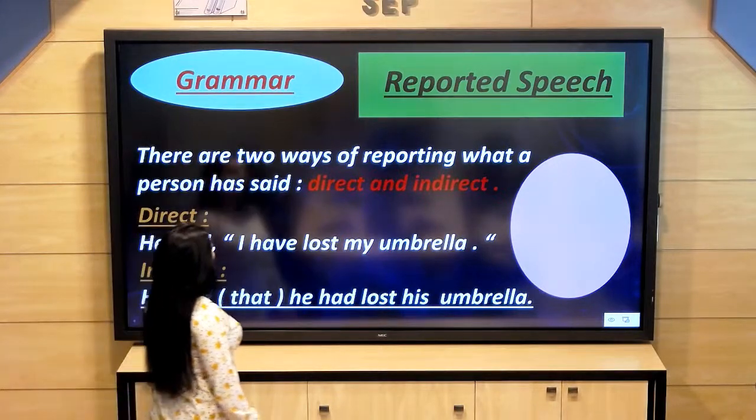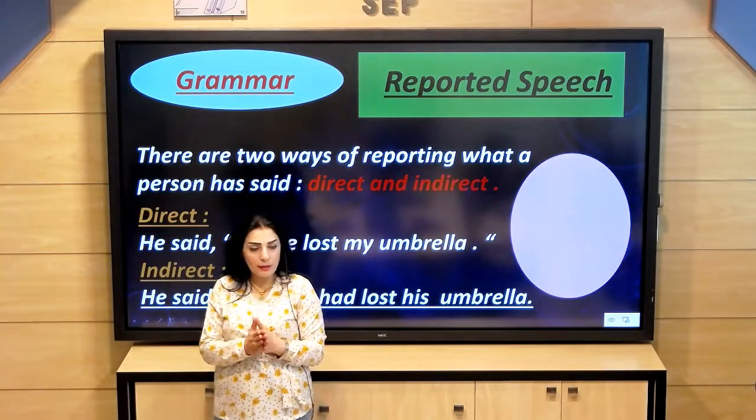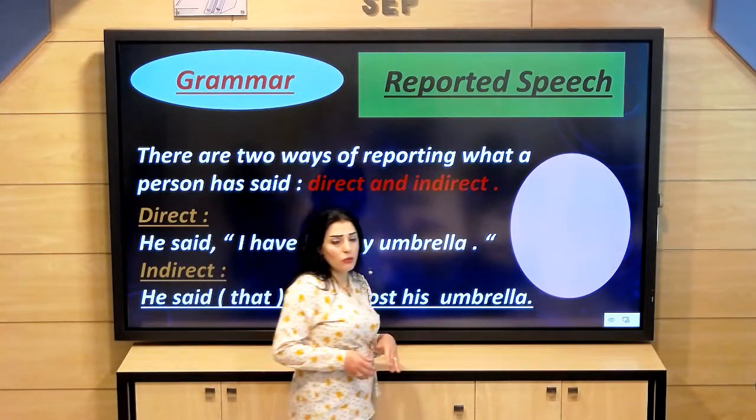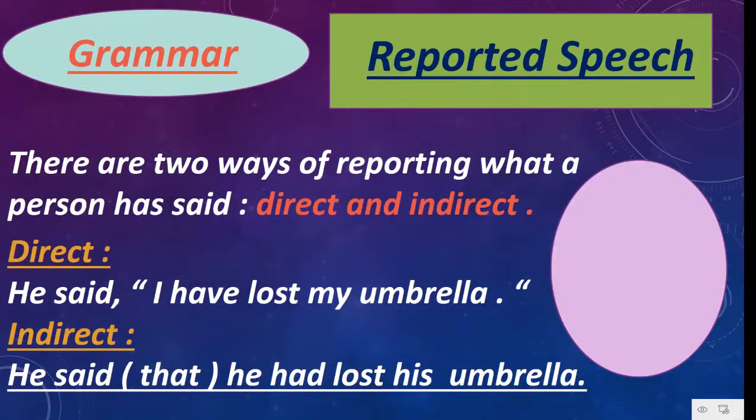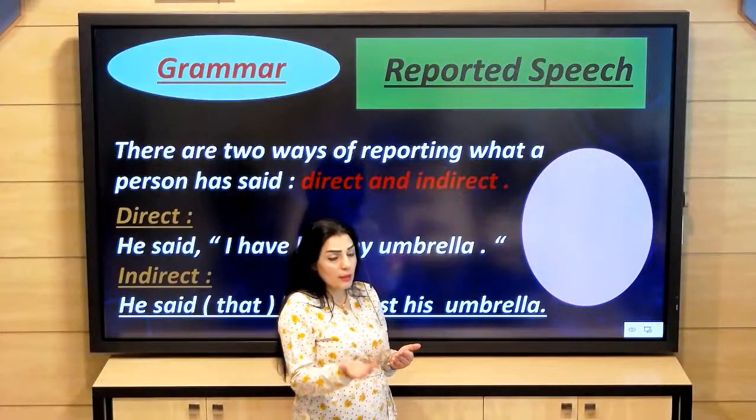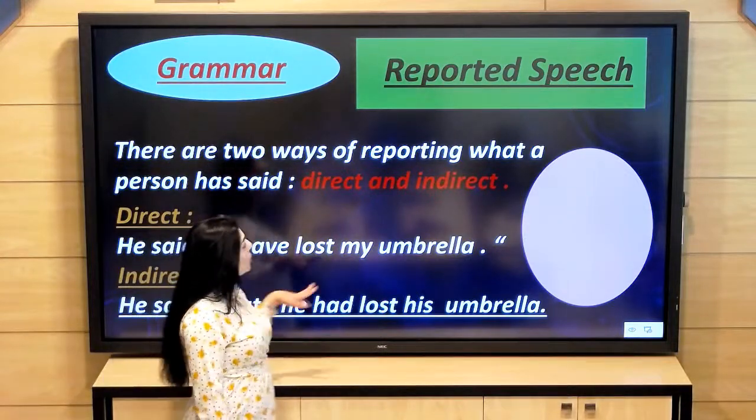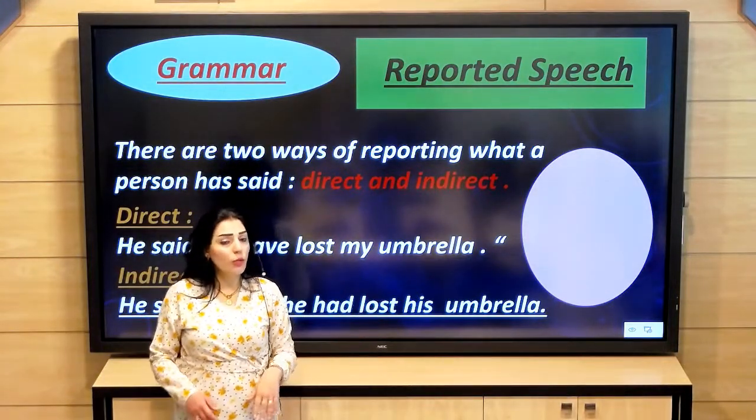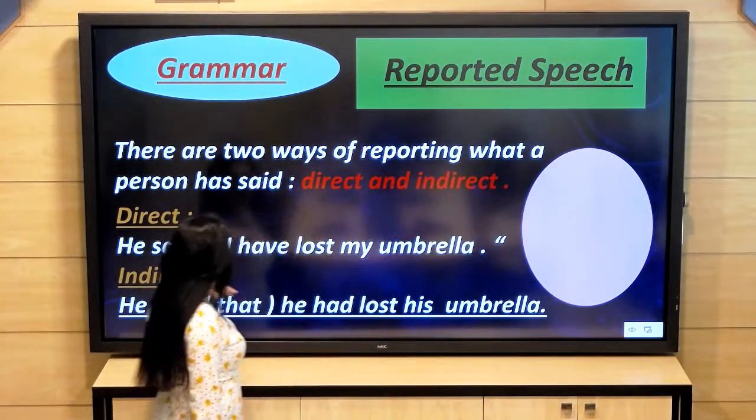There are two ways of reporting what a person has said. What does reported speech mean? Reported speech is when, for example, I say something, and another person comes and reports or tells again what I have just said. So there are two ways to report what someone else has said, which are direct and indirect speech.